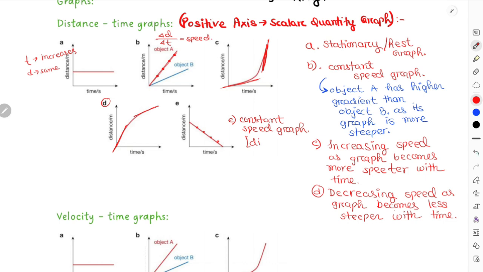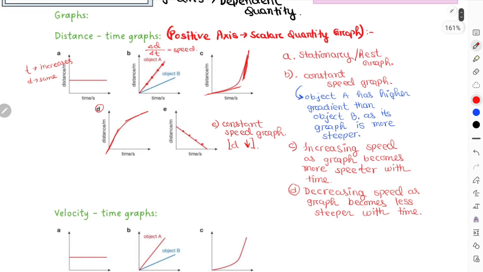I'll just write D decreases in this arrow, meaning the value of your distance decreases over time. So these are the 5 shapes for your distance time graph that are very important for your exams tomorrow. I hope this section is entirely clear.